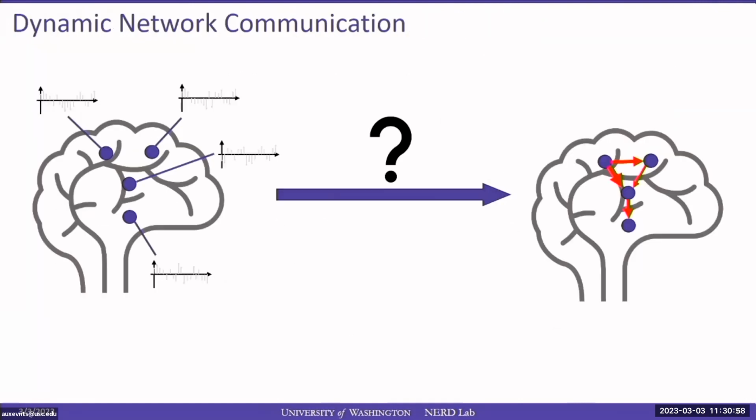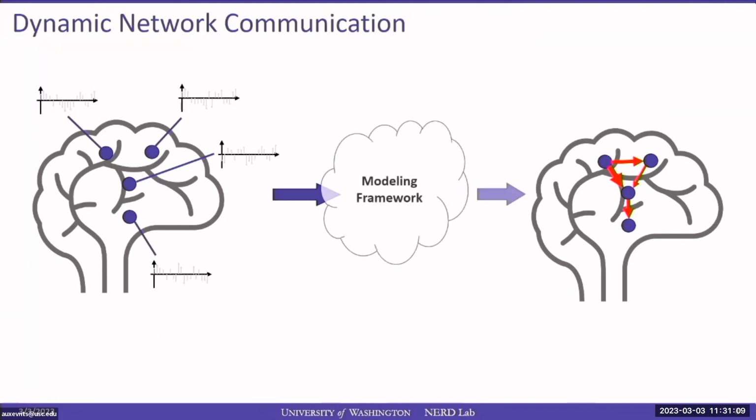That is, how can we go from a set of spatially distributed measurements to a communication signal that describes the interaction between the different regions in the brain? And the answer is we need some type of model or modeling framework. But we don't want just any model. We want a model that can capture some of the most important properties of neural communication.